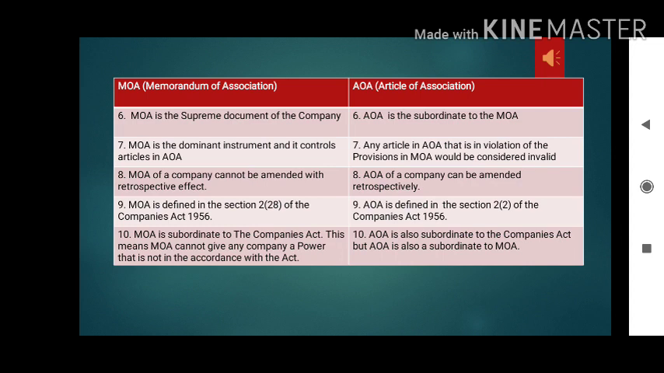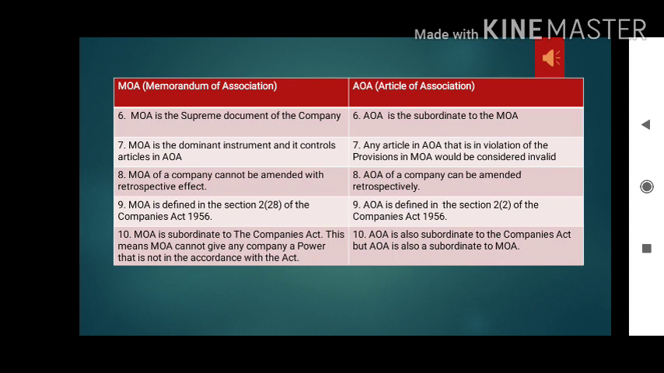So MOA is a supreme document, and the AOA is a subordinate, or supporting, document of the MOA. MOA is the dominant instrument and it controls the articles. It is the main document which controls whatever clauses or points are written in the articles of association. It is controlled by the MOA, so it has a dominant power.